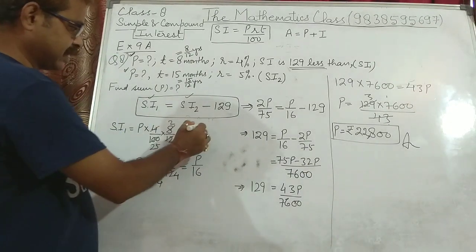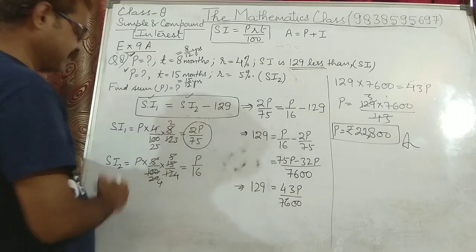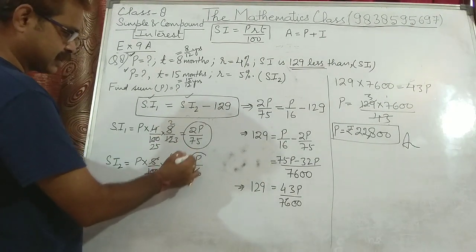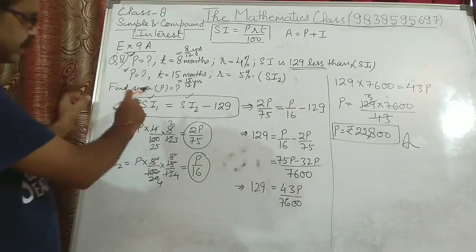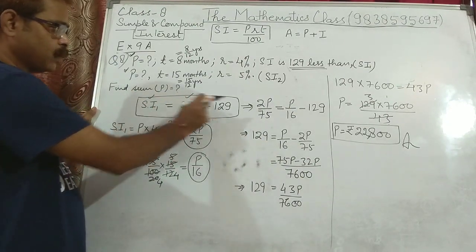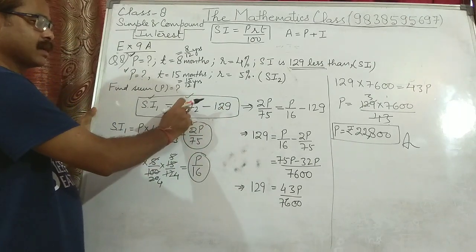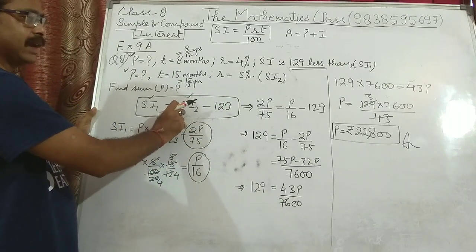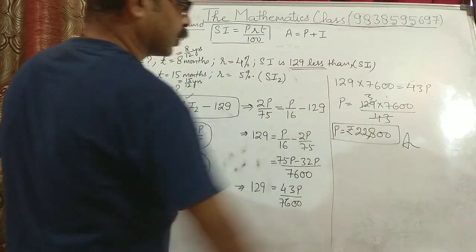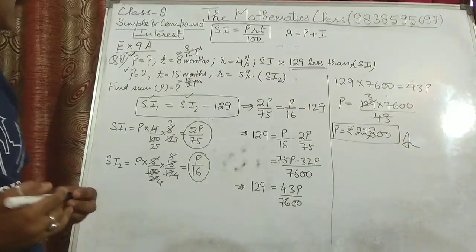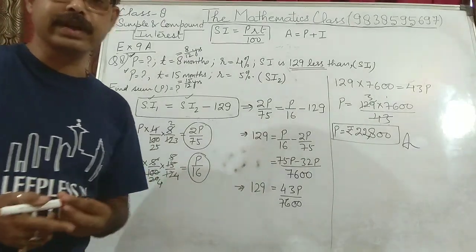In the first case, interest is 2P upon 75. In the second case, interest is P upon 16. And we have already written that interest in the first case is 129 less as compared to interest in the second case. We substituted these values and solved it out. We got the value as 22,800. Now let's see what is the next question.